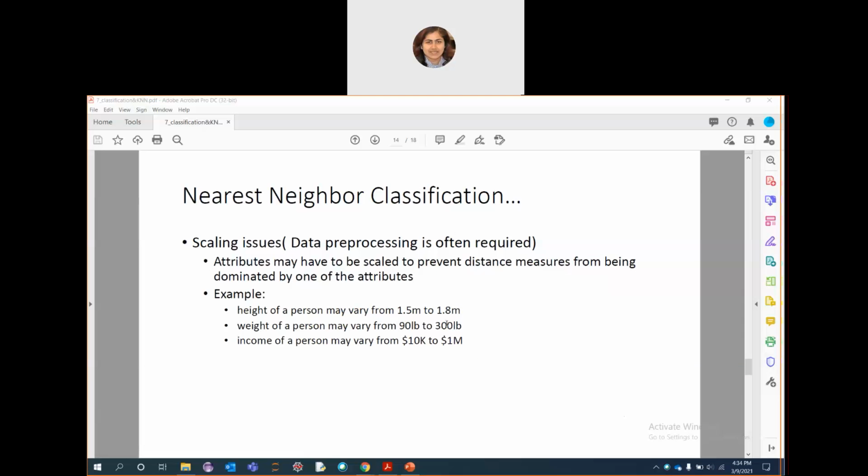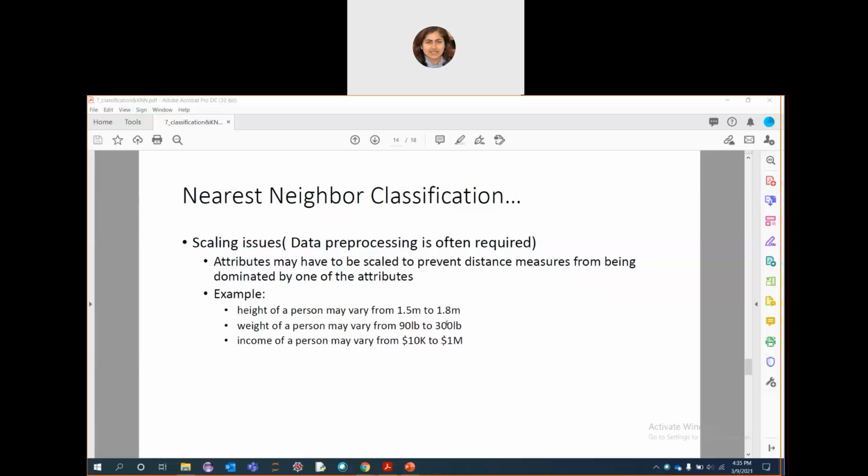Nearest neighbor classification is also associated with scaling issues. I think I already gave some basic idea in the starting classes. We have different types of data, right? We have numeric data, integer valued data, categorical data, continuous valued data. So different types of data you have already seen: nominal, discrete,